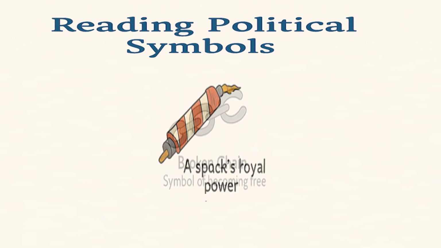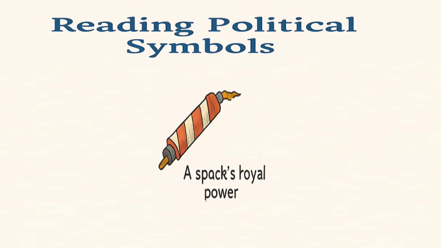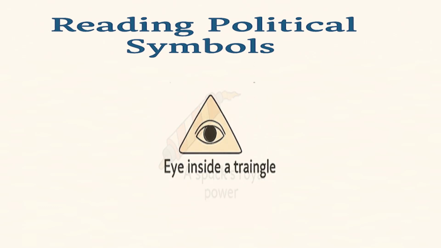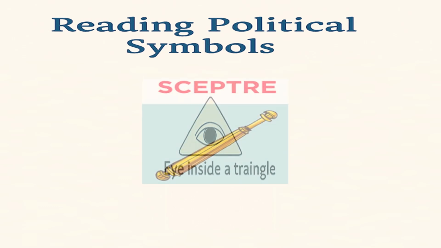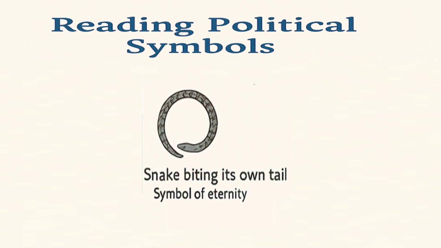The bundle of rods, tied together, showed the strength of unity, because one rod can be broken easily, but many rods together cannot. The eye inside a triangle was a symbol of royal power and vigilance. The scepter represented authority. The snake biting its own tail formed a circle, eternity, something that has no beginning and no end. Other symbols also became popular.